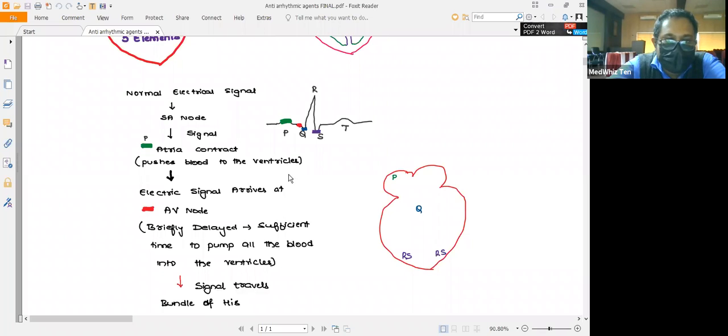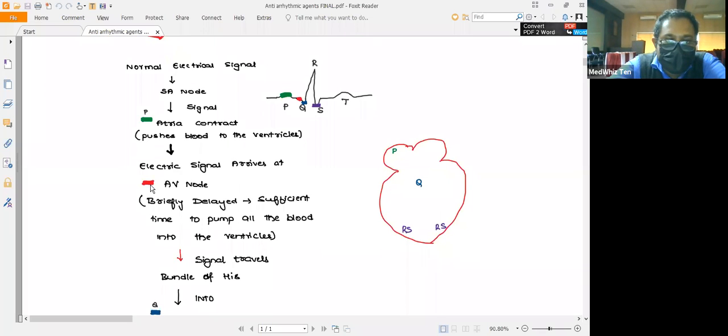Following that, once the electrical signals arrive at the AV node, there is a brief delay in the conduction of the signals to the bundle of His. Why is there a brief delay? This delay provides sufficient time for the atrium to pump all the blood into the ventricles.